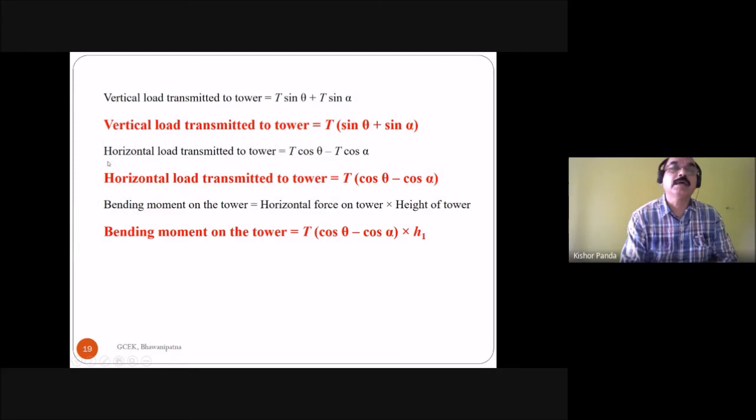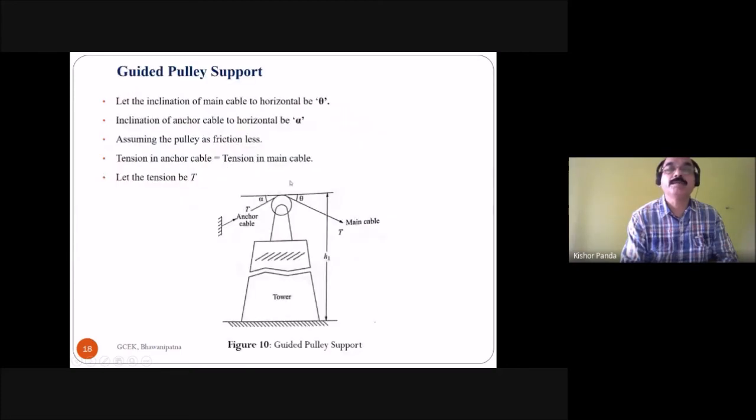Then find out what is the horizontal load transmitted to the tower. Here you take the horizontal component of the main cable and the anchor cable. The horizontal component of the main cable T is T cos theta, and the horizontal component of the anchor cable T is T cos alpha.